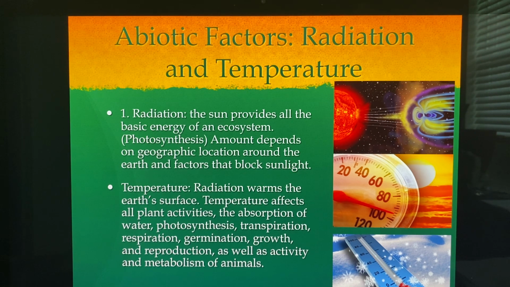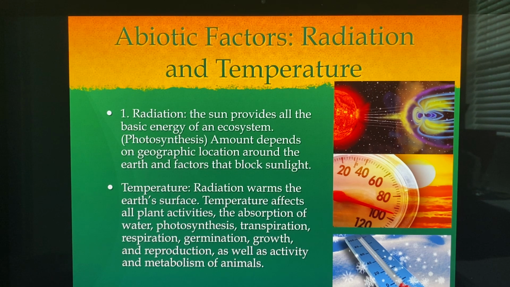And if we don't have plants, we're not going to have animals either. So the amount depends upon the geographic location around the earth and factors that block sunlight. Of course, we know around the equator we get more radiation than at the North and South Pole, that's for sure. Also, certain things block sunlight, like a jungle. Living beneath a whole jungle canopy gives shade, and the radiation can't get clear to the bottom there. Or mountainous areas. Another abiotic factor is temperature.